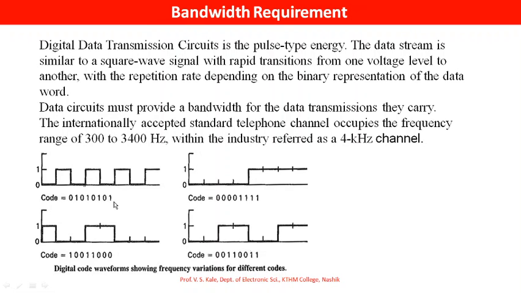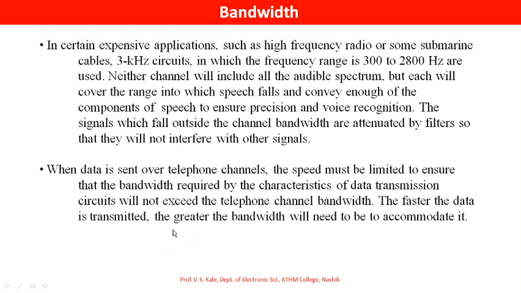So here you will learn the repetition rate, and depending upon the repetition rate, their frequency will be different. As frequency different, its requirement of bandwidth will be also different. So this is about just the bandwidth.